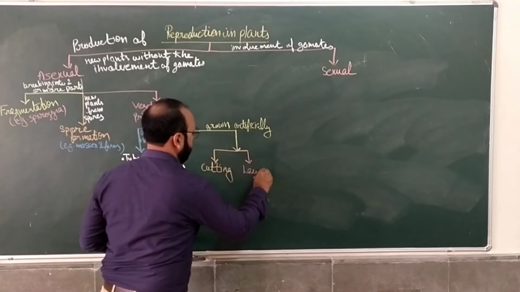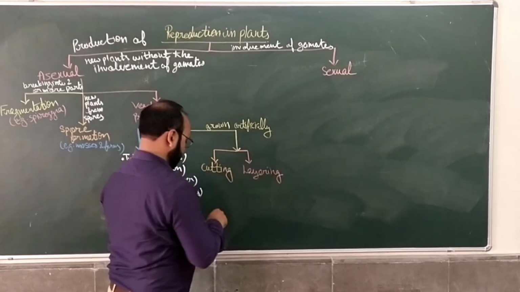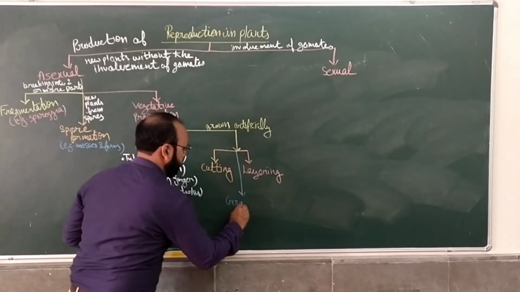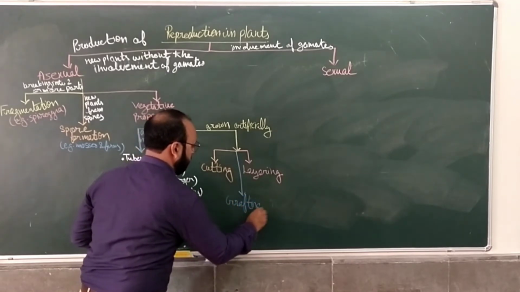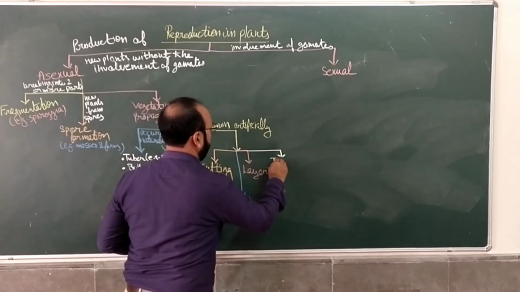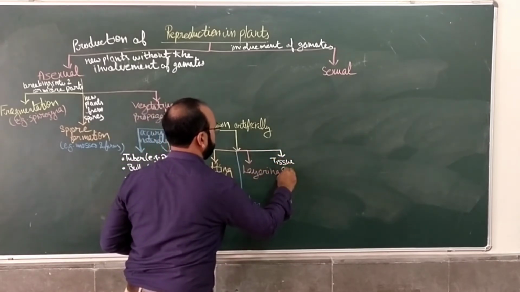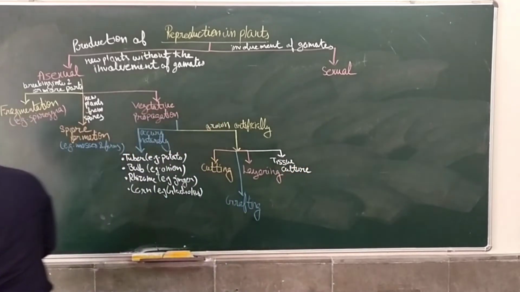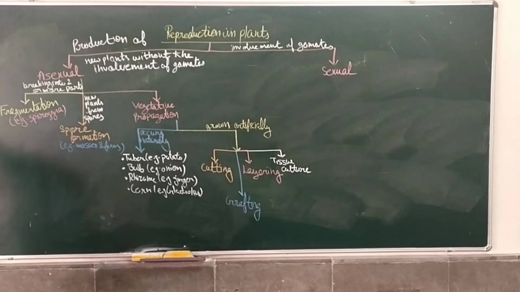I will explain all these terms one by one. Now what is there in cutting and the others?